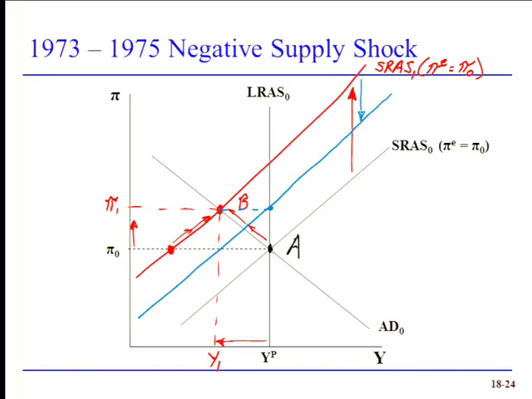Prices rising even further. So we now have this new short-run aggregate supply curve with a higher expected inflation rate. Now notice that at pi 1, we still have excess supply. Producers want to be at potential output. Buyers want to be at point B. That excess supply is going to cause inflation to decelerate,